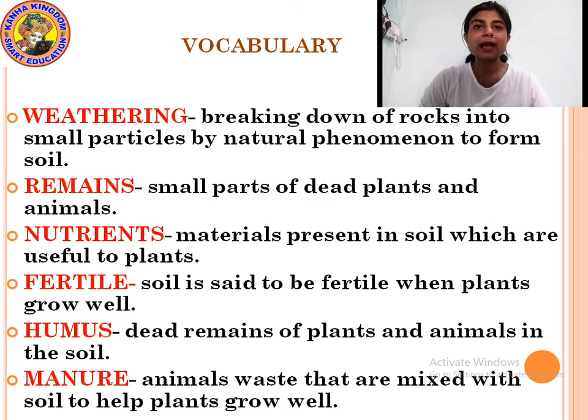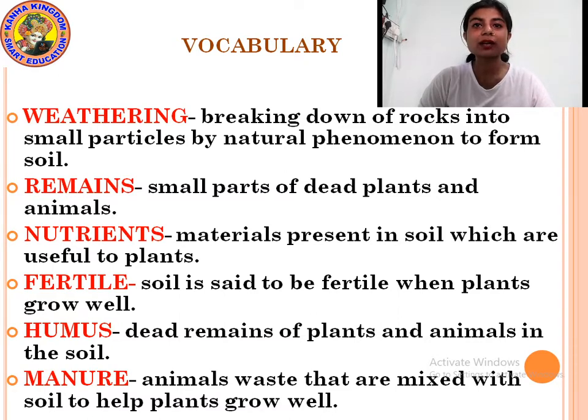Then our next word is humus. H-U-M-U-S. Humus. Humus means the remains of plants and animals in the soil. The plants and animals that are dead and the part of which remains in the soil, it is called humus.